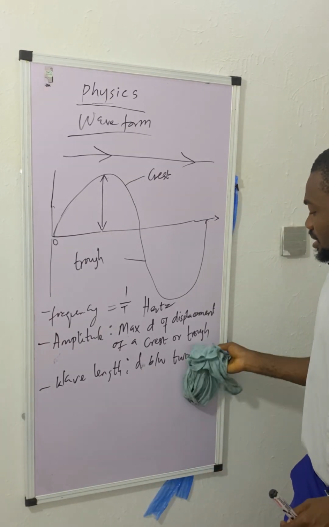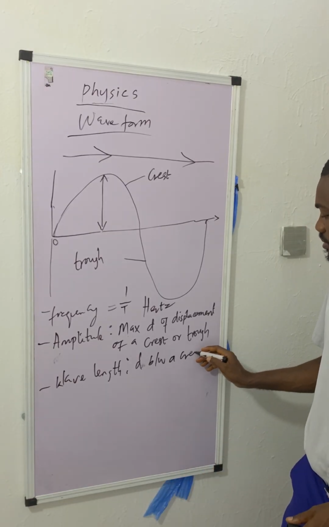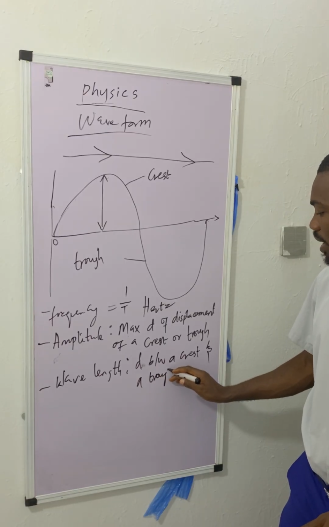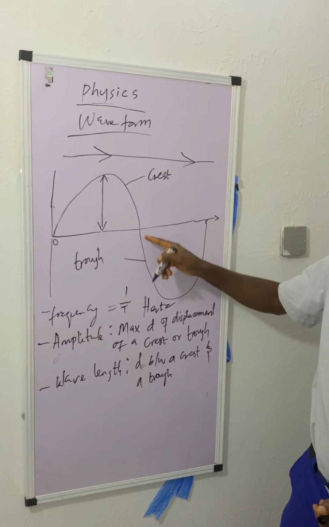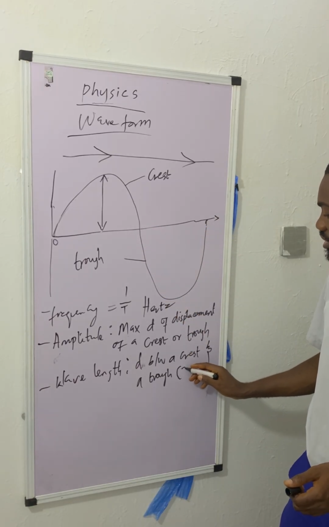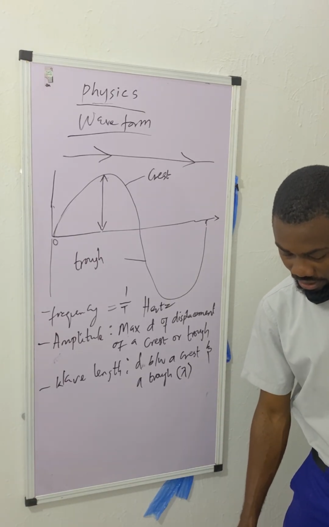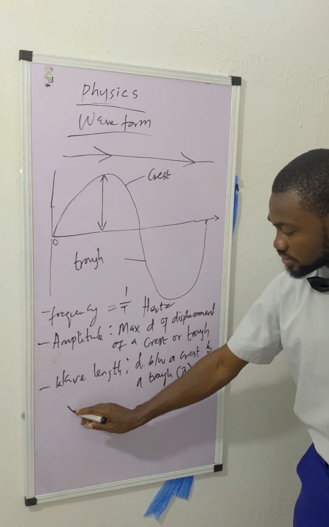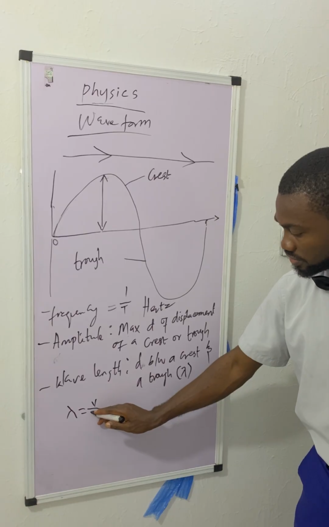So this distance between here and here is a wavelength, and it's usually indicated as lambda. That's wavelength for you. So in essence, we can have something like this: wavelength equals velocity over frequency.